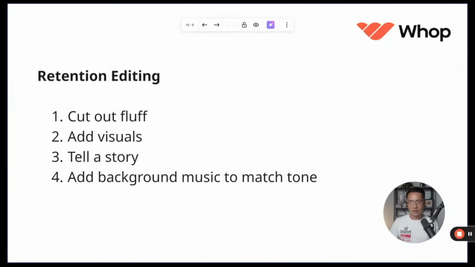In terms of editing, what you need to understand is retention editing. So when it comes to short form content, it's important to cut out the fluff. You want to keep a good pacing. So any dead space you want to eliminate. You want to add visuals in places where it could enhance the content, tell a story, or add background music to match the tone. And I'll show you exactly how to do this in the next step.